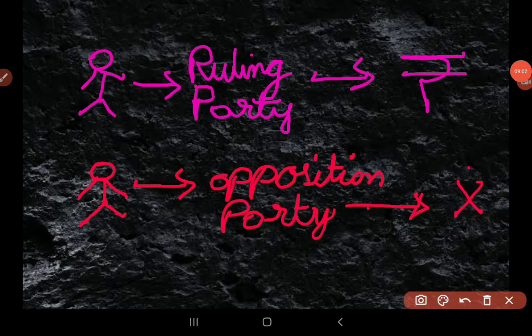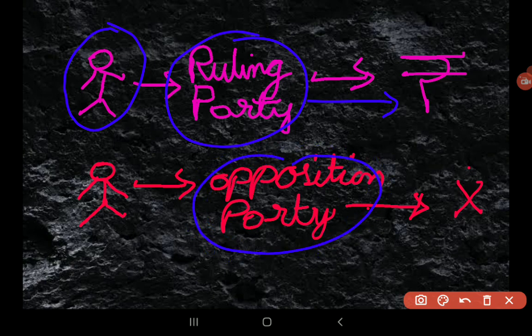The purpose of the scheme is that if a member is from a ruling party, he will easily get the funds from the government. But in case he is from an opposition party, the funds are not released very easily. So keeping this point of view, they have started the MPLADS scheme.